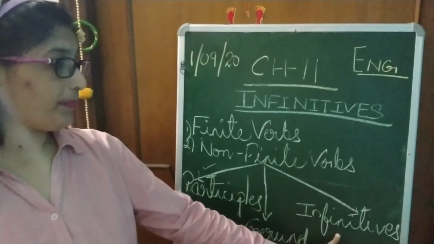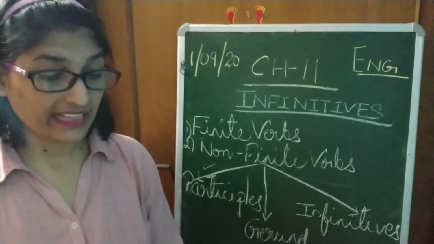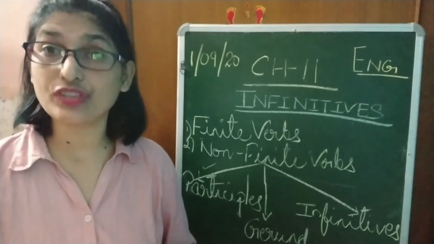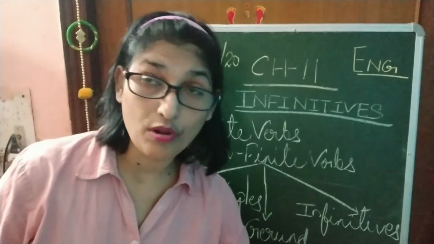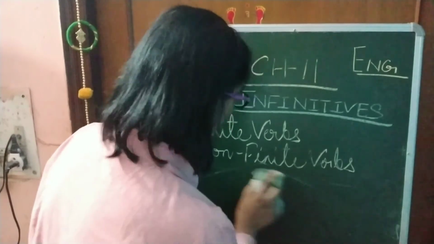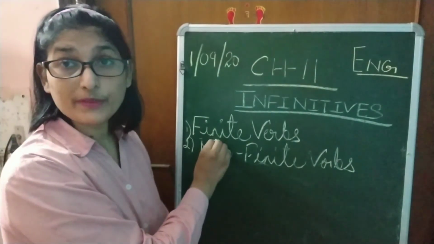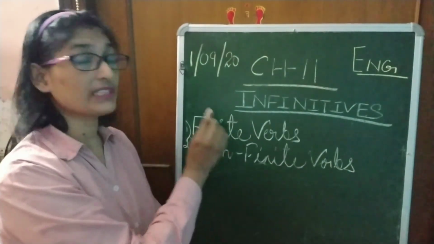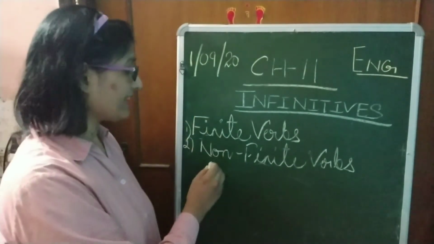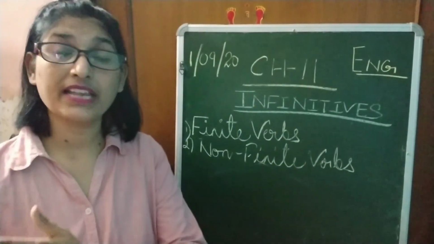Now our today's topic, and that is infinitives. This is what we have to study today, right? So I have told you about participle and gerund because these are part of non-finite verbs. Got it? So now we came to know about finite verbs. We came to know very well that a finite verb is restricted by what? By person, number, tense. And a non-finite verb is not restricted by person, number or tense.